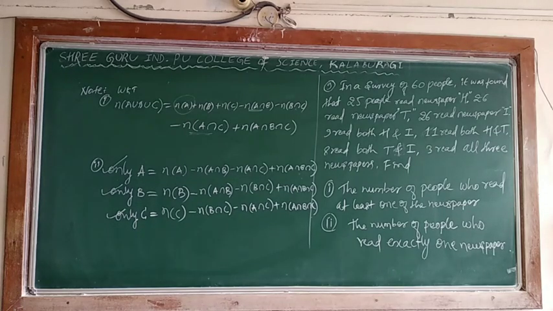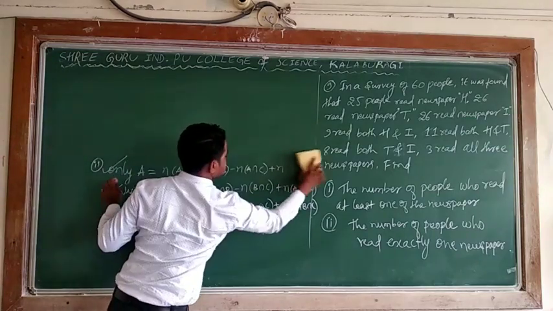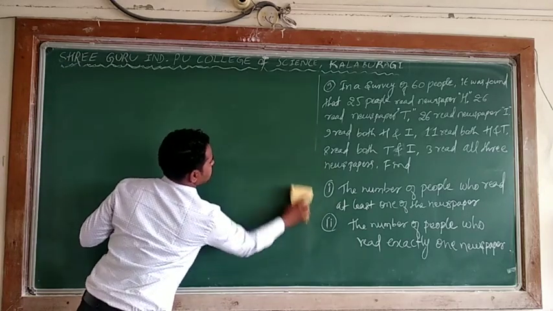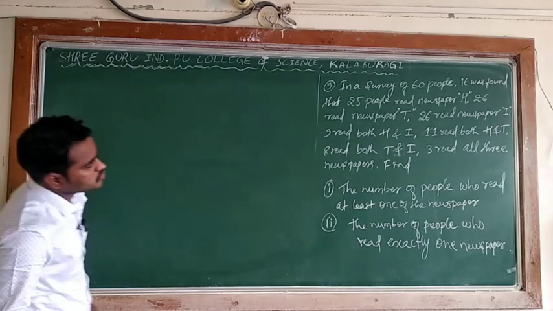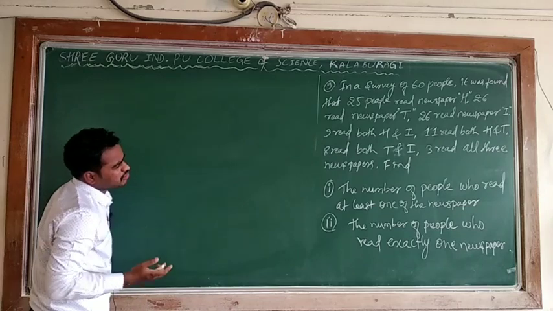Complete? Now I will solve the problem. What is the problem? In a survey of 60 people, it was found that 25 people read newspaper H, 26 read newspaper T, and he has given everything. In the survey, it is not necessary to take notation because he has already given it.